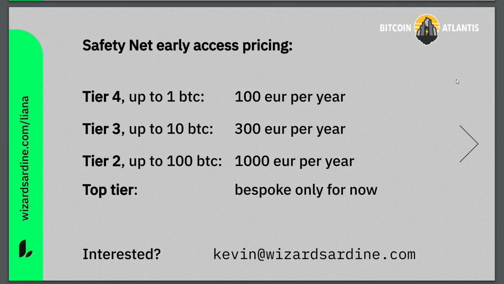And so currently we are launching an early access of this. I think we are really slashing the cost of custody, just because the technical risk for the custodian is also much lower. To give you an idea of pricing right now, let's say you have 10 BTC, which is $500,000. You would just be paying something like €300 a year. So it's not that much for having $500,000 secured this way. If you want to have that, we are ready to offer it right now. Just drop us an email and we'll hook you up, and that's it.